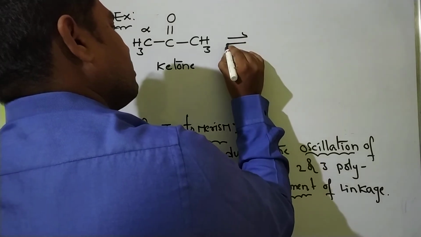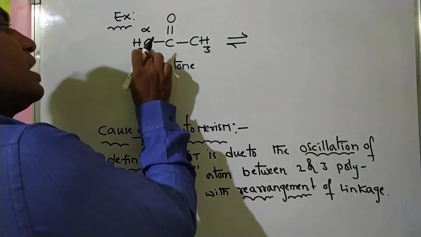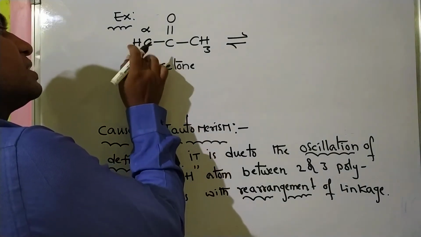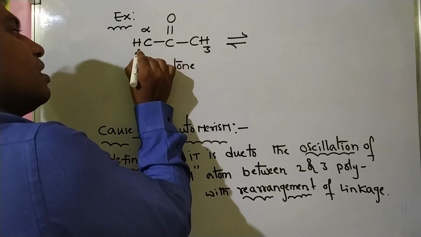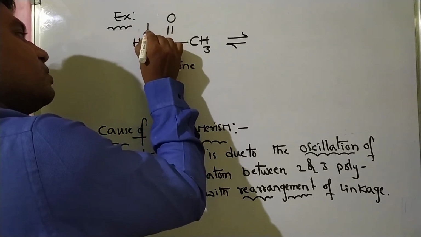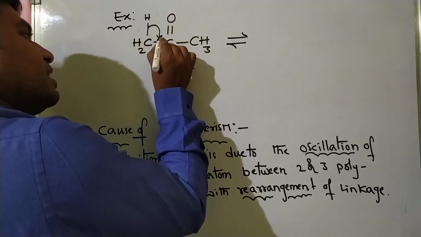Now here dynamic equilibrium is established like this. Here 3 hydrogen atoms are present at this carbon. Of these 3 hydrogens, one hydrogen atom migrates like this.